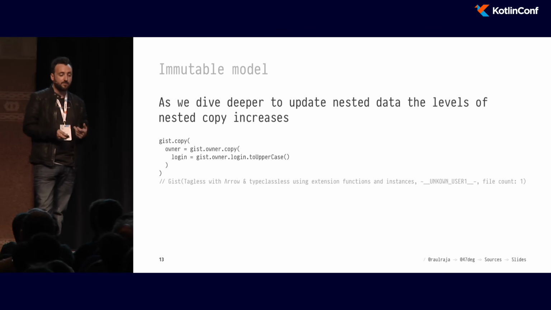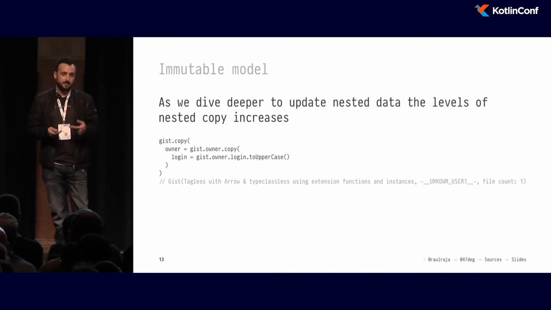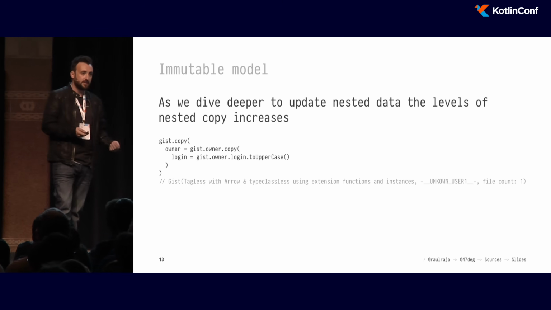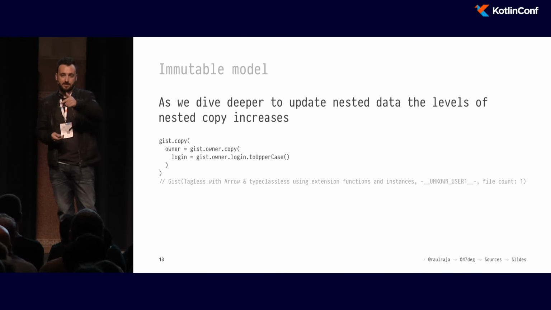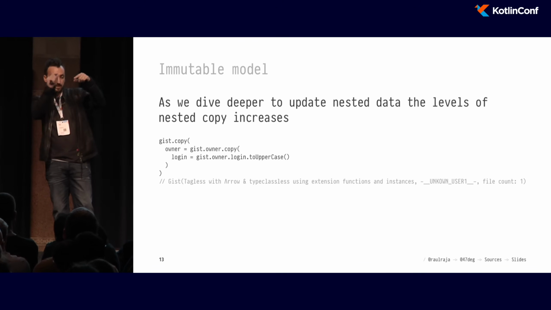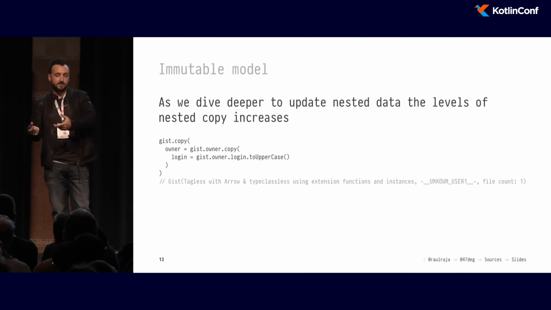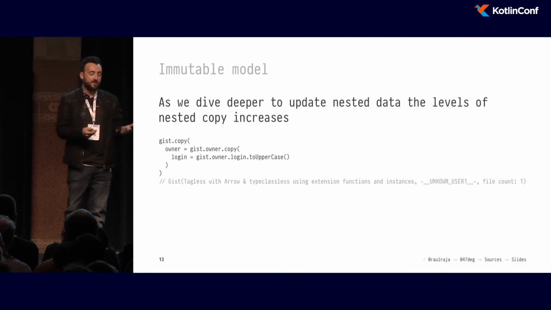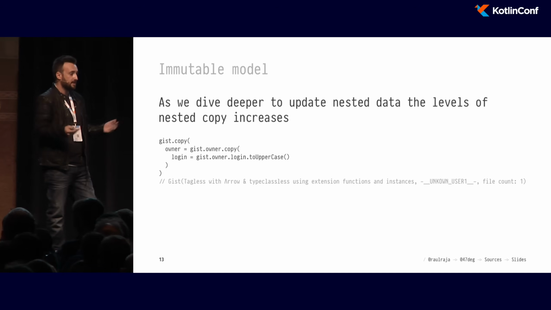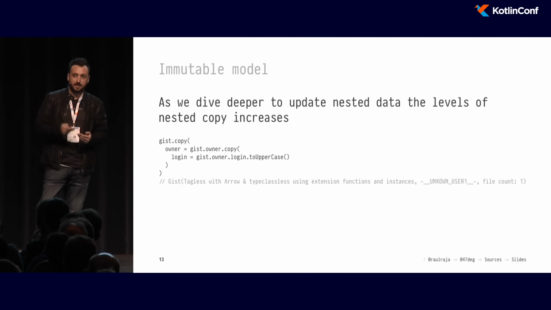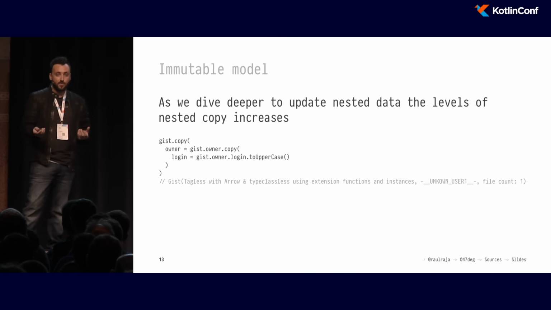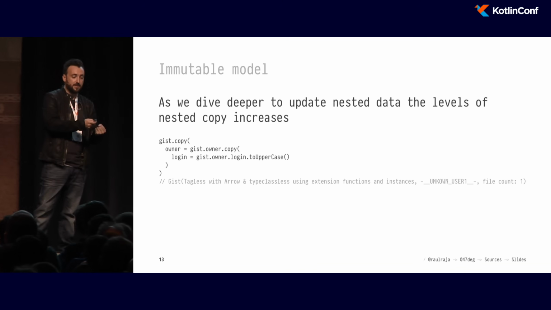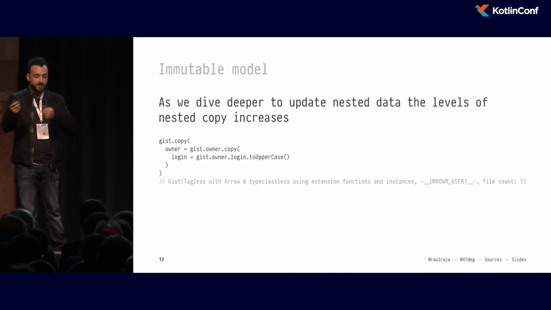The problem arises when you have deeply nested properties within your model, right? So if you keep copying and copying and copying, you're going to end up with a nested chain of property invocations that is going to look like that. This is a second level copy only. Imagine if this was 10 levels down the property model. It'll get very hairy and difficult to deal with. The reason is because it's immutable. We have to always refer to the property on each copy that we want to pass on to the next one.